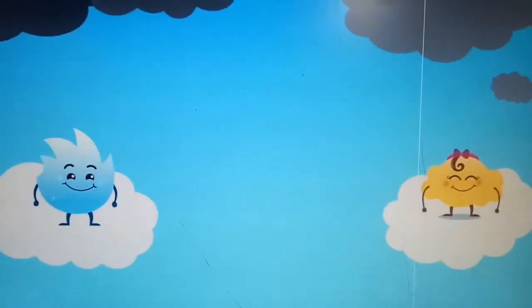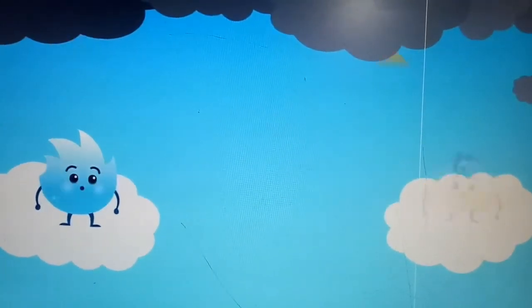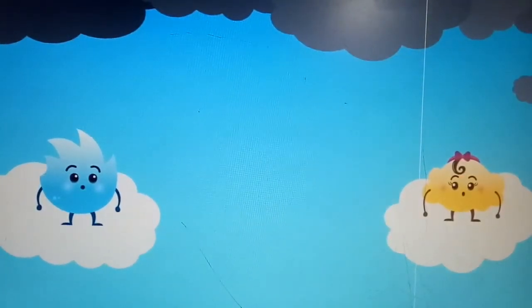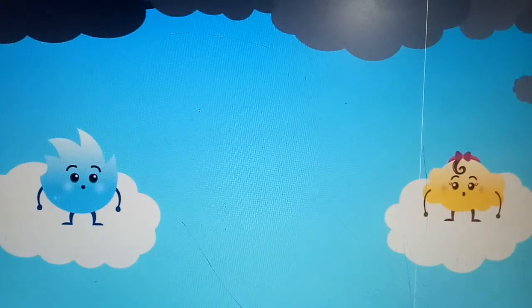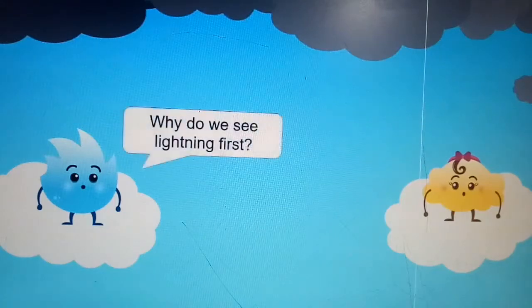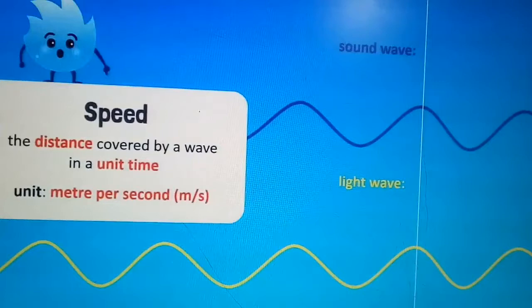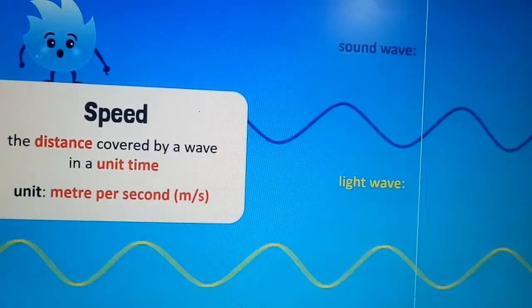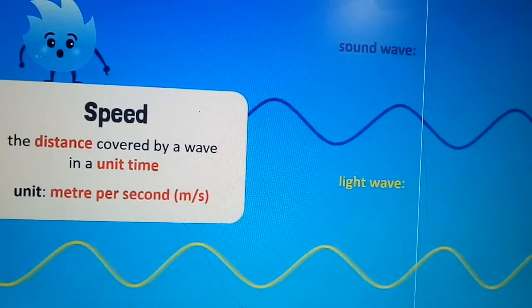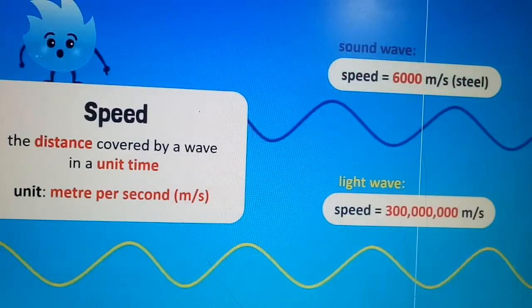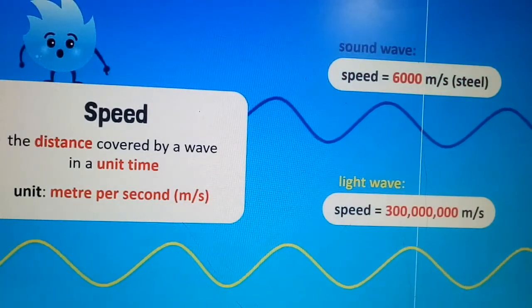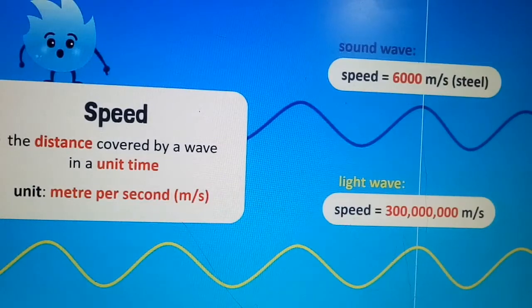So there are some clouds, and have you ever seen, observed, lightning and thundering of the clouds? You will observe the lightning first and hear the thundering a few seconds after the lightning. So why did it happen? Why do we see the flash of light first and thundering after that? So the reason is very simple. The speed of sound in air is only 340 meter per second, but the speed of light waves is very high, that is 3 lakh kilometer per second or 300 lakh meter per second.